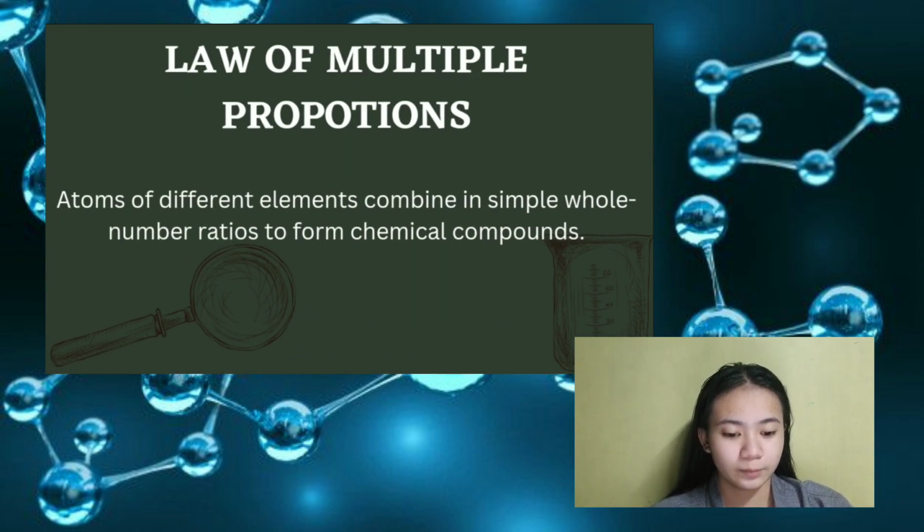Law of multiple proportion. According to the law of multiple proportion, the ratio of the masses of the second element that combine with a fixed mass of the first element will always be in small whole numbers, if two elements create more than one compound. Dalton's law is another name for this rule, in honor of the chemist John Dalton, who first stated it.